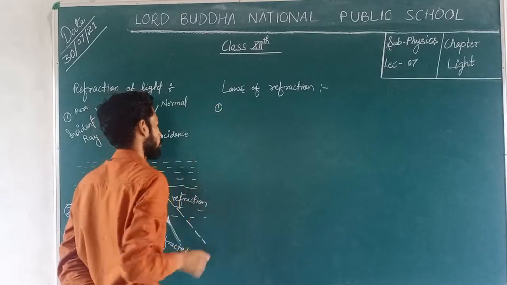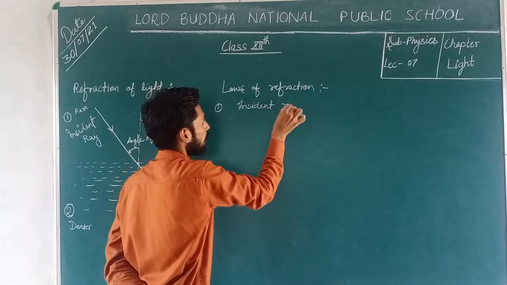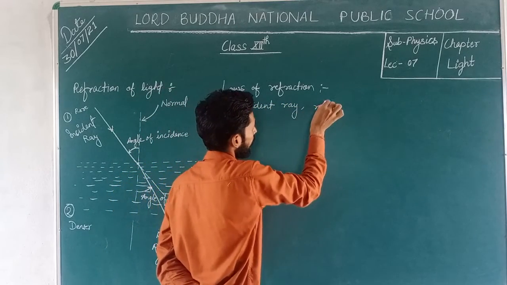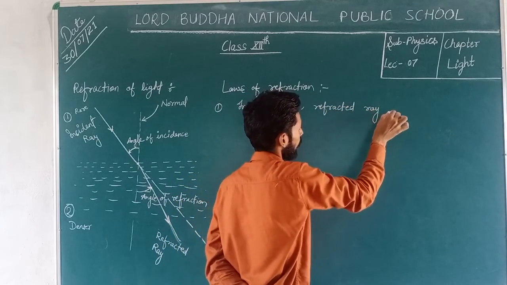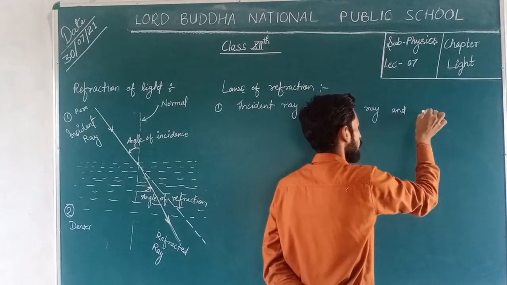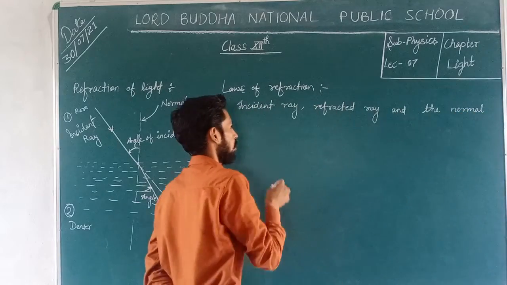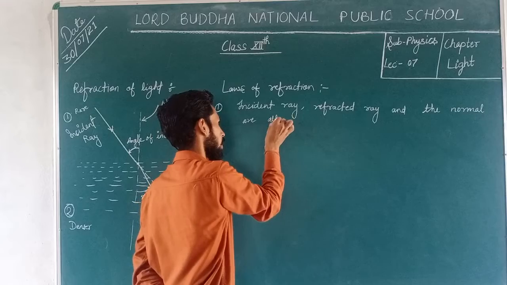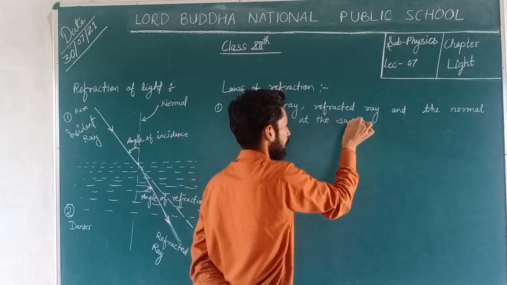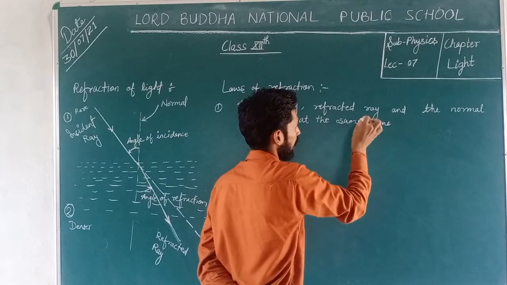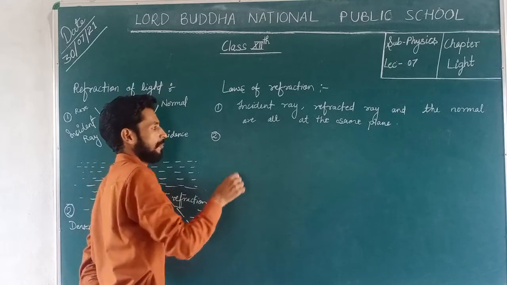Point number 1: the incident ray, refracted ray and the normal are all in the same plane.